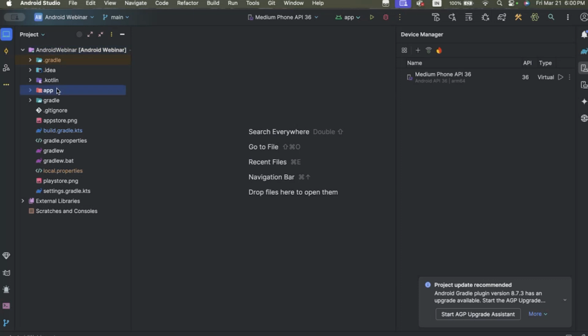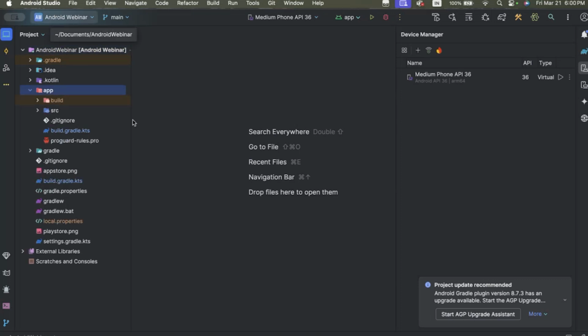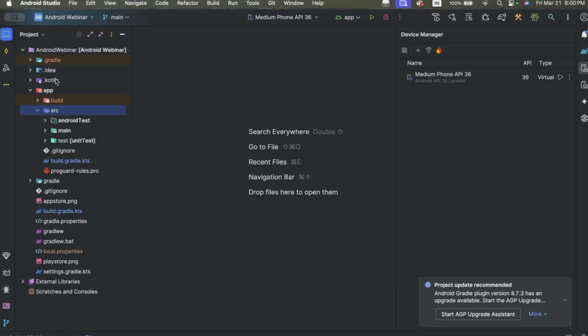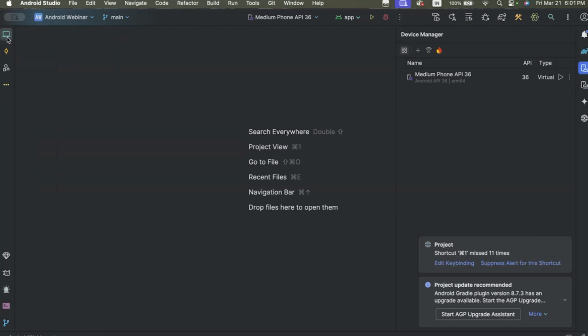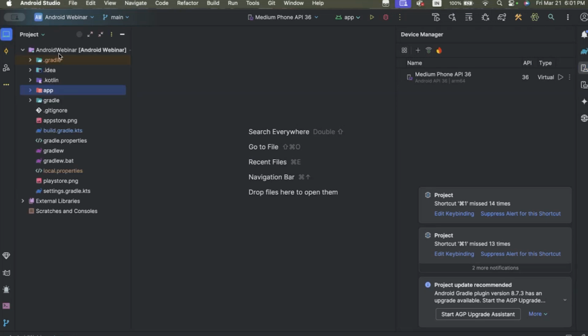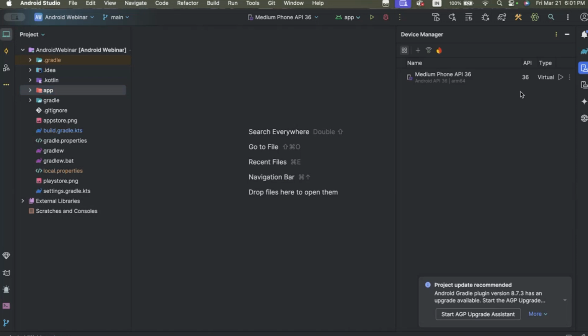Okay. So this is another project that's for your web demo. This is a project structure where we can see our project files, like resource files, media files, Gradle files. This is an emulator. We just have to create a virtual emulator for our testing, right? So right now we will learn how we can create a virtual emulator.